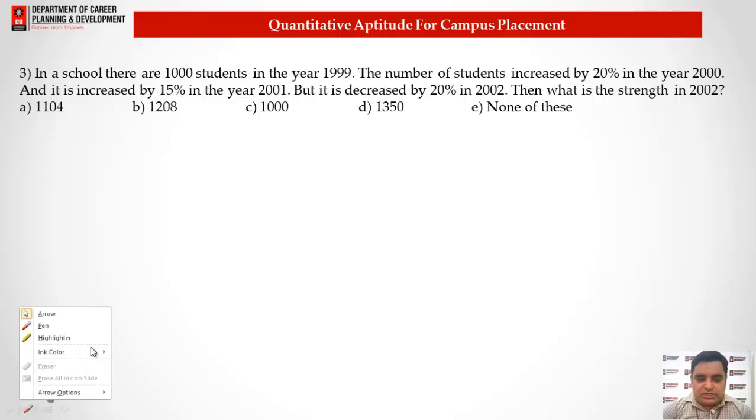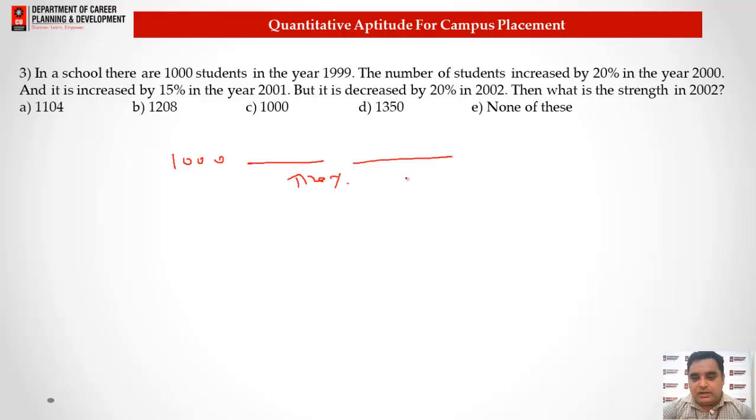Let me tell you, for this question what you need to understand is that the original students we have are 1000, then there is an increase of 20%, then an increase of 15%, and then a decrease of 20%. We just need to find what will be the number of students at the end.